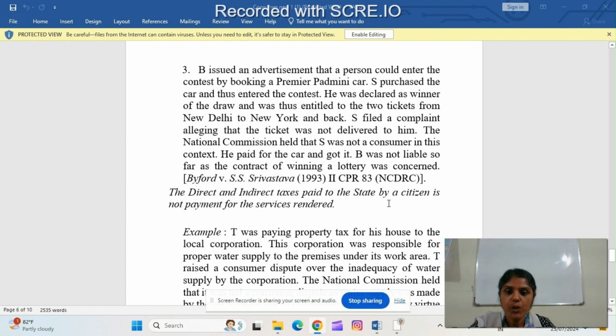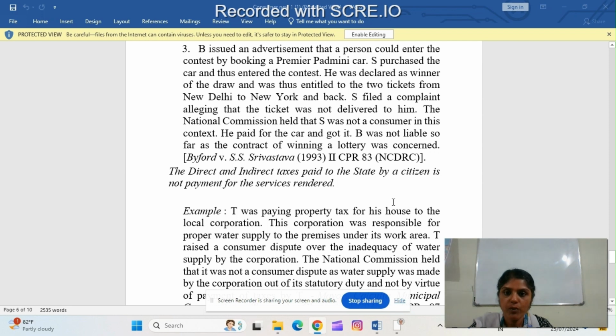Third example, B issued an advertisement that a person could enter the contest by booking a Premier Padmini car. S purchased the car and thus entered the contest. He was declared as winner of the draw and was entitled to two tickets from New Delhi to New York and back. S filed a complaint alleging that the ticket was not delivered to him. The National Commission held that S was not a consumer in this context. He paid for the car and got it. B was not liable so far as the contract of winning of lottery was concerned. Balfour vs. S.S. Srivastava, 1993 2 CPR 83 NCDRC.